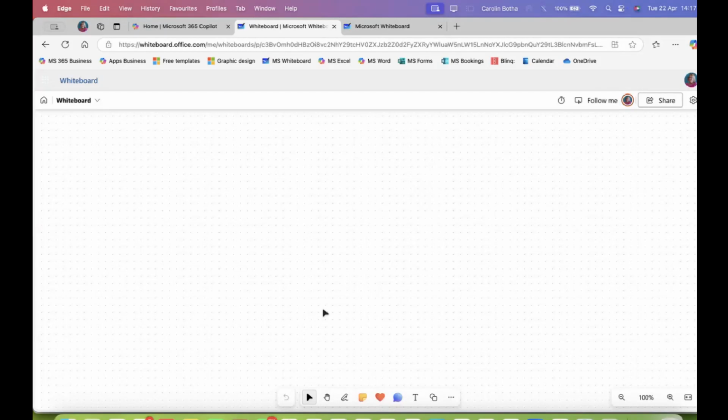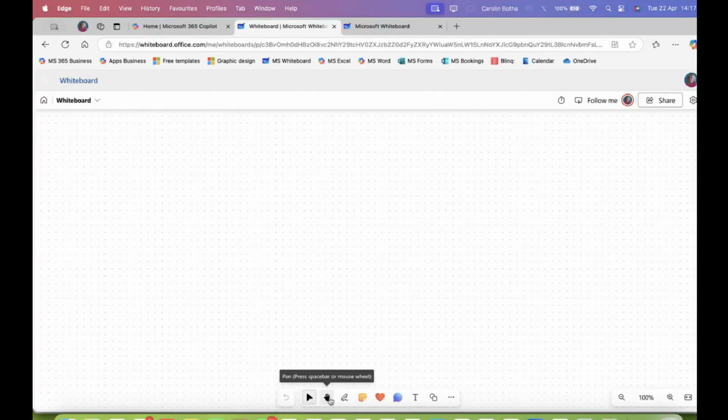Now, let's have a look at the tools right here at the bottom. Our old favorite, undo. Because whenever we do something and we don't want it, or we've made a mistake, we can immediately go to undo, Bob's your uncle. Then we have this selector where you're going to move stuff around, like your documents that you've inserted, your sticky notes that you've inserted. Any of these can be moved around. I'll show you in a minute.